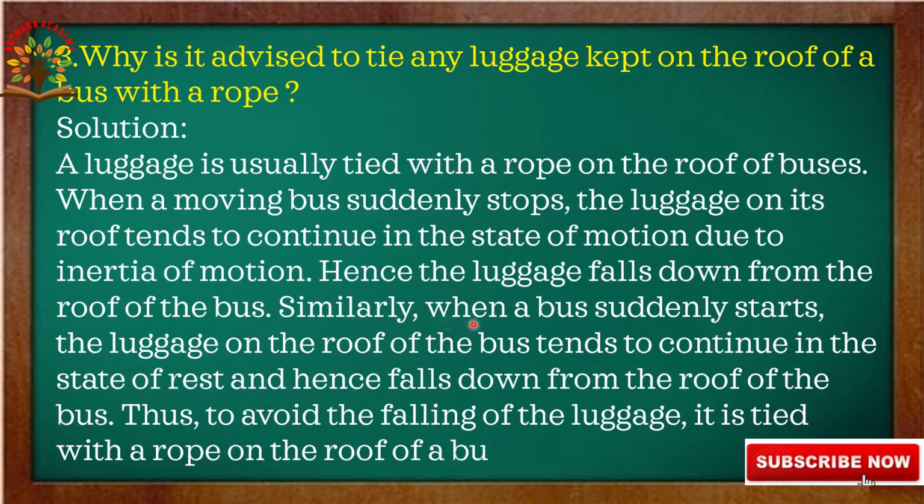Similarly, when a bus suddenly starts, the luggage on the roof of the bus tends to continue in the state of rest and hence falls down from the roof of the bus. So, to avoid the falling of luggage, it is tied with a rope on the roof of the bus.